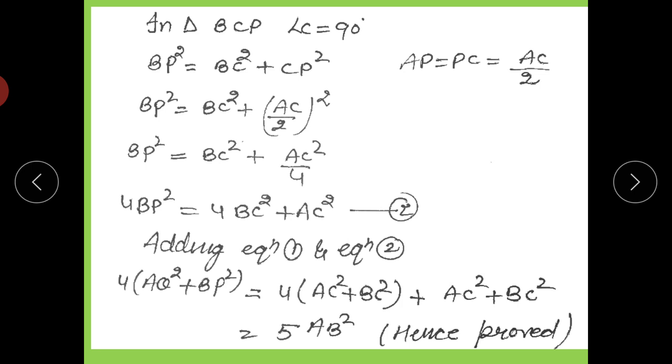By adding equations 1 and 2, taking 4 common on both sides, AQ square plus BP square is equal to 4 times AC square plus BC square taken common, and AC square plus BC square is AB square. So 4AB square plus AB square, 4 plus 1, is 5AB square. Hence we proved.